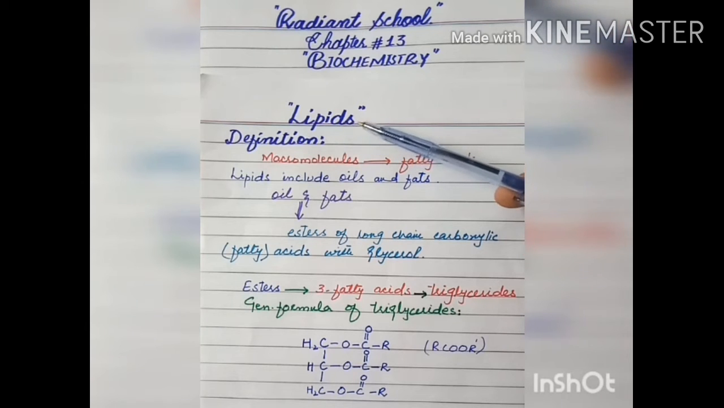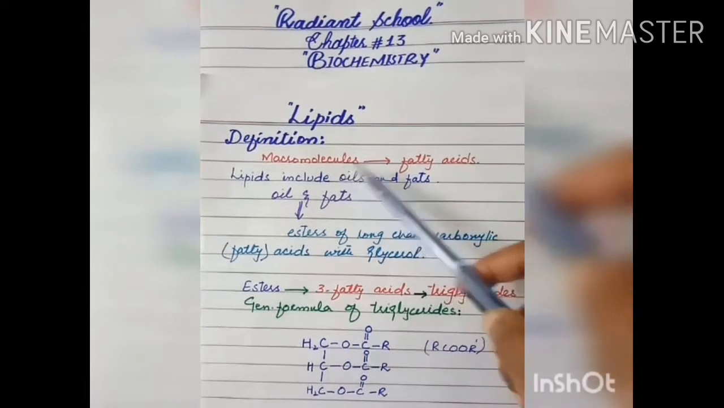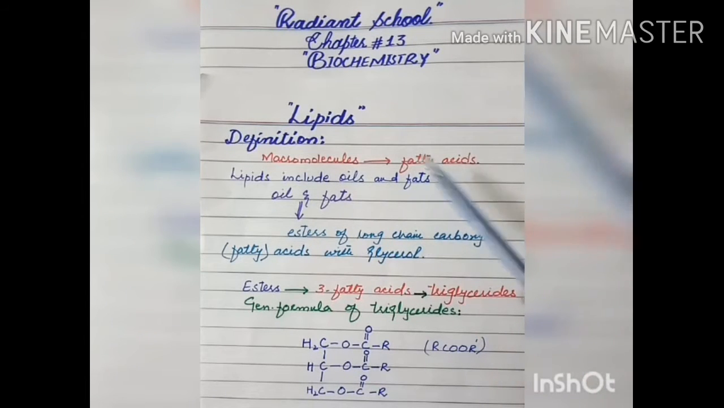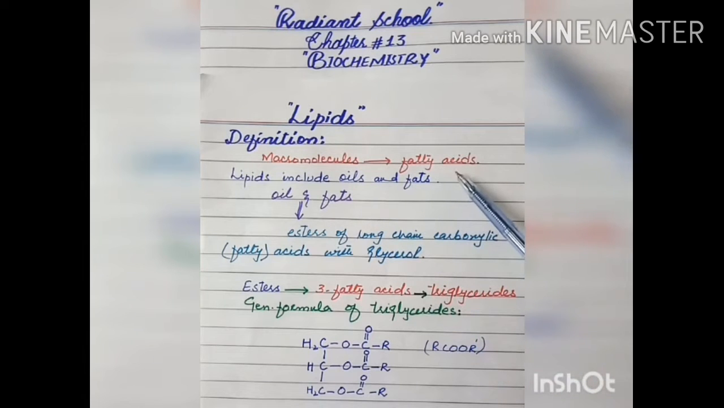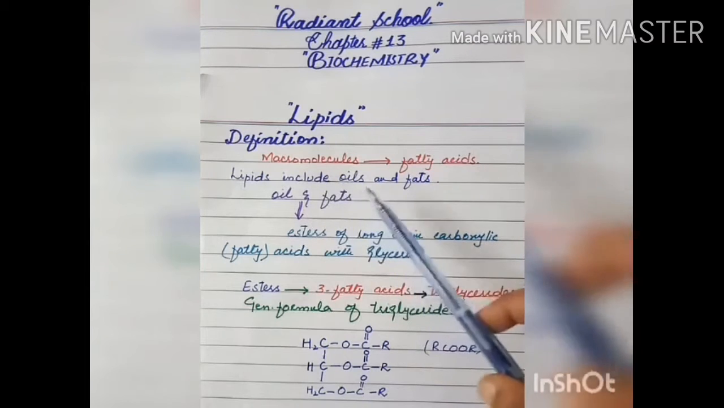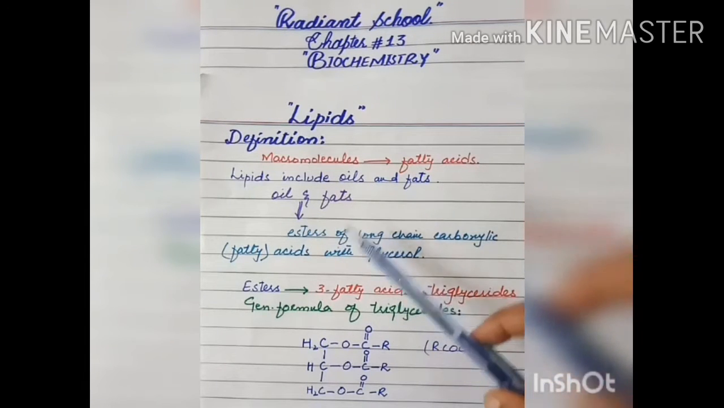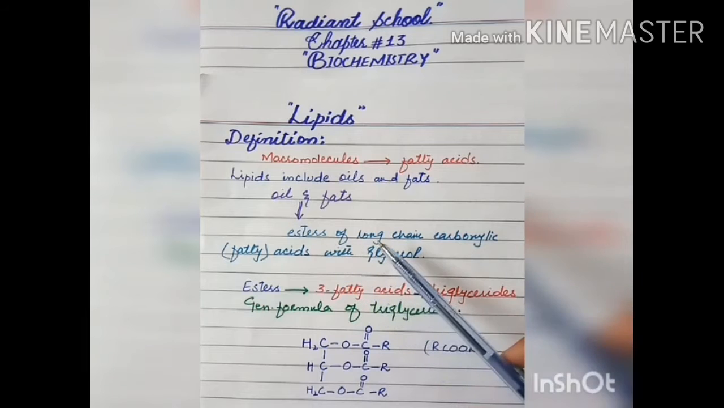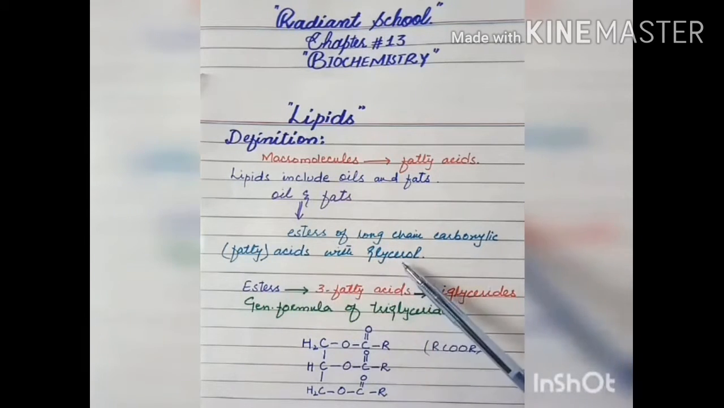First see the definition. What are lipids? Lipids are macromolecules made up of fatty acids. Macromolecules means the large size molecules which are made of fatty acids or the carboxylic acids. Lipids include oils and fats. Now, what are oils and fats? Oils and fats are esters of long chain carboxylic acids or fatty acids with glycerols.